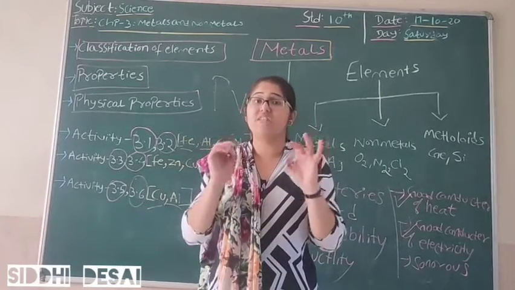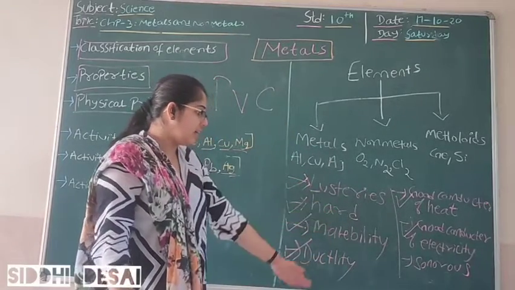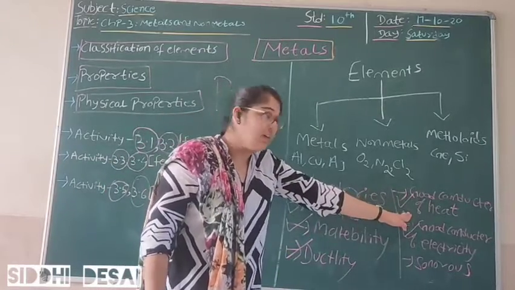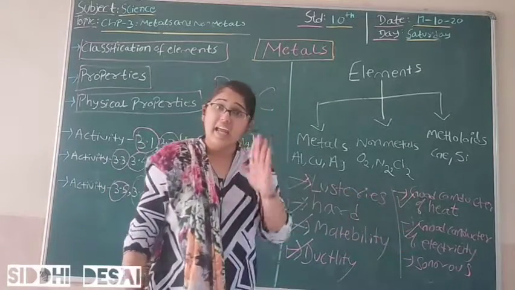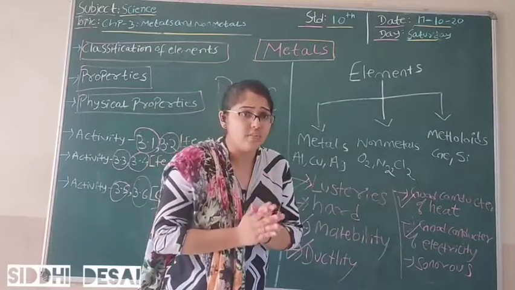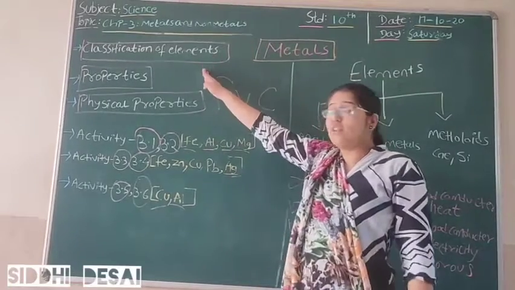That means we have seen a total of 7 properties. They are lustrous, hard, malleable, ductile, good conductors of heat, good conductors of electricity, and lastly they are sonorous.